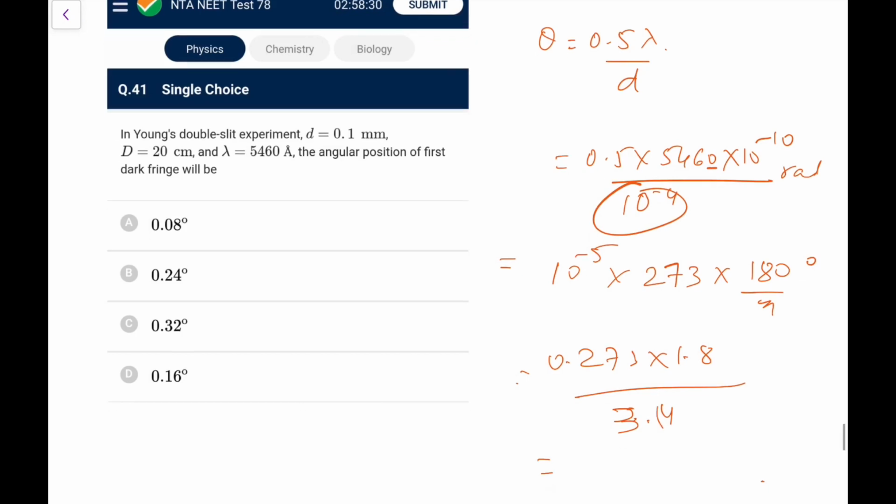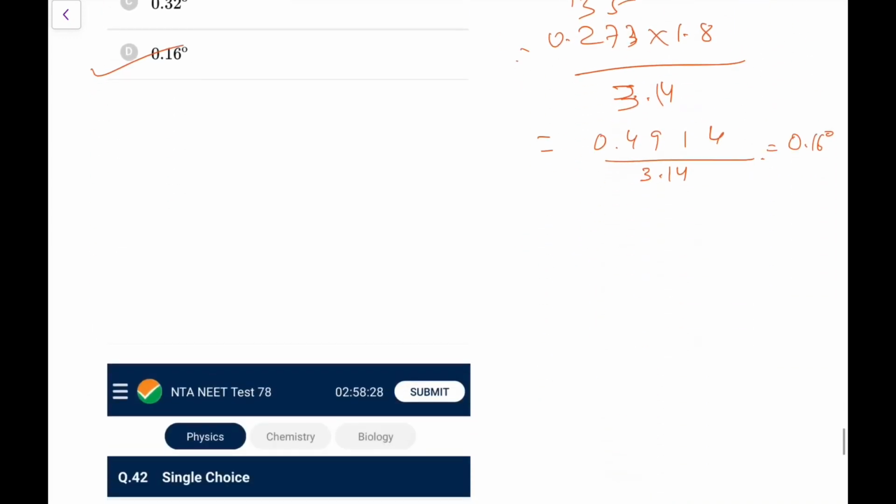So if you do this, 18 3s are 54, 18 7s are 126, and 5 is 131. 18 2s are 36 and 13 is 49. So this would be 0.4914 into 3.14 I can write. Okay, this is the 4 one. Yes, so divided by 3.14, it would be 0.16 degree. That is going to be the closest one for this. So 0.16 degree I'll go for.